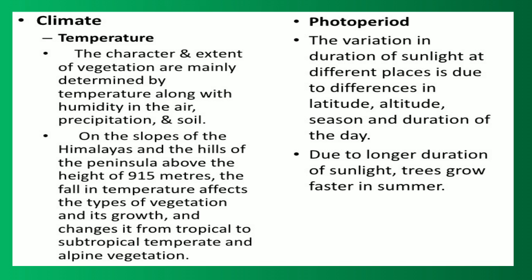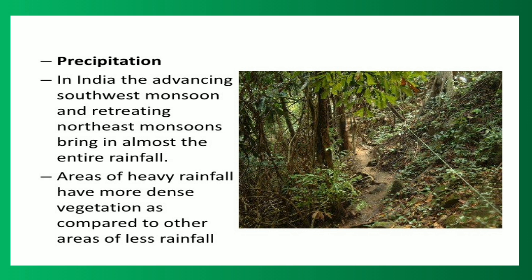Whereas if we talk about the photoperiod, the variation in the duration of sunlight at different places is due to differences in the latitude, altitude, season and duration of the day. Due to longer duration of sunlight, trees grow faster in the summer. If we talk about precipitation here, in India, the advancing southwest monsoon and retreating northeast monsoon bring almost the entire rainfall. Areas of heavy rainfall have more dense vegetation as compared to other areas of less rainfall.